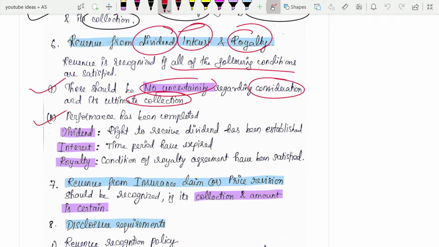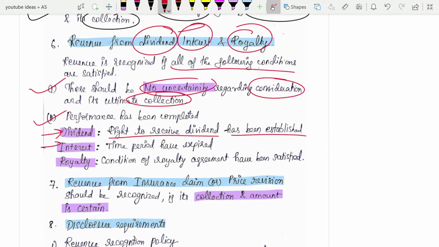If it is a dividend, the right to receive the dividend should have been established. When will the right to receive the dividend be established? The company will declare in its general meeting that they are going to give a dividend to the shareholders. If such a general meeting has happened and the management has declared that they would be giving the dividend, then the right to receive the dividend has been established. So at that time you can book your revenue.